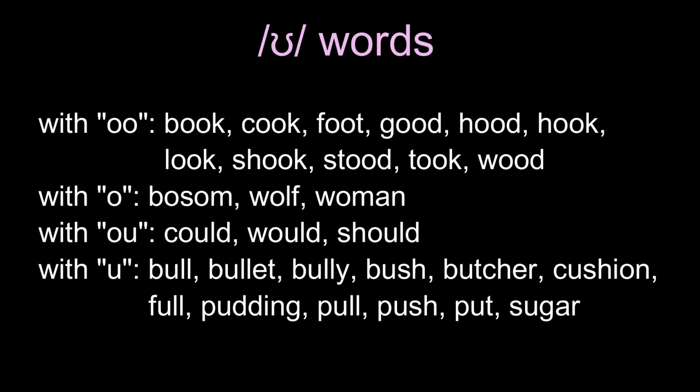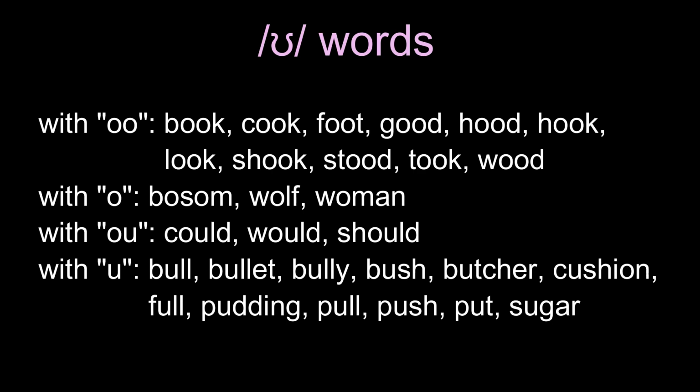/ʊ/ words. These are words with the /ʊ/ sound. With OO: book, cook, foot, good, hood, hook, look, shook, stood, took, would. With O: bosom, wolf, woman.